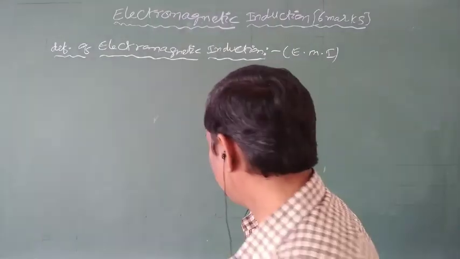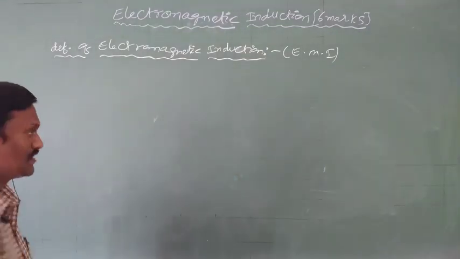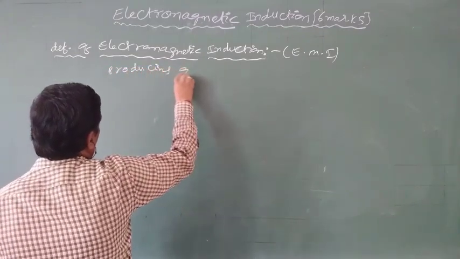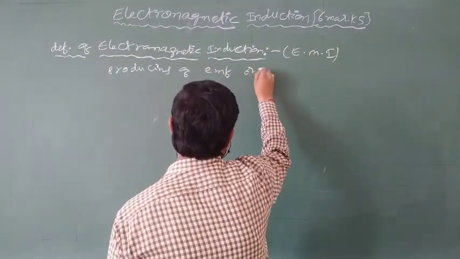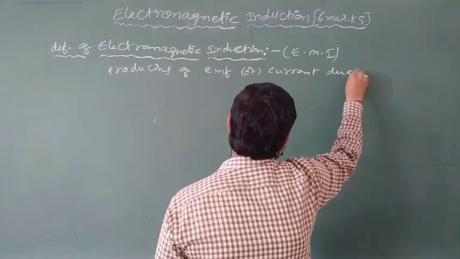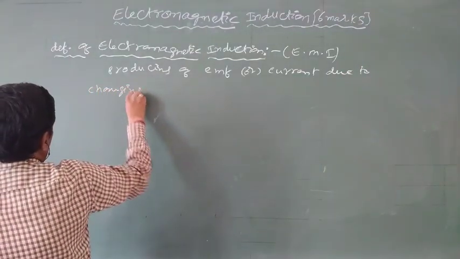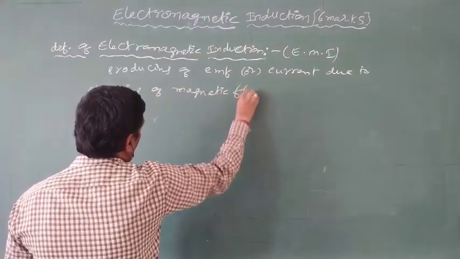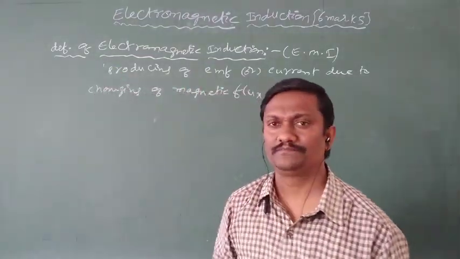So according to this, the definition of electromagnetic induction: producing of EMF, electromotive force, or current due to changing of magnetic flux is called electromagnetic induction.